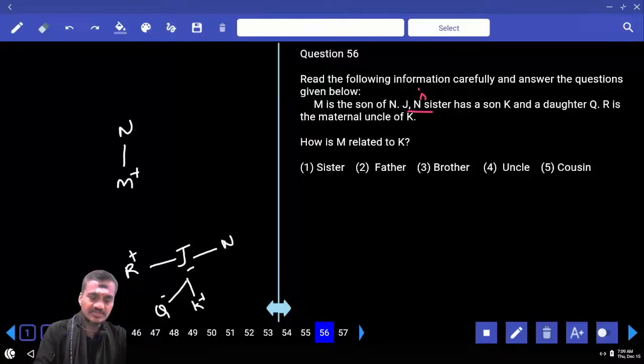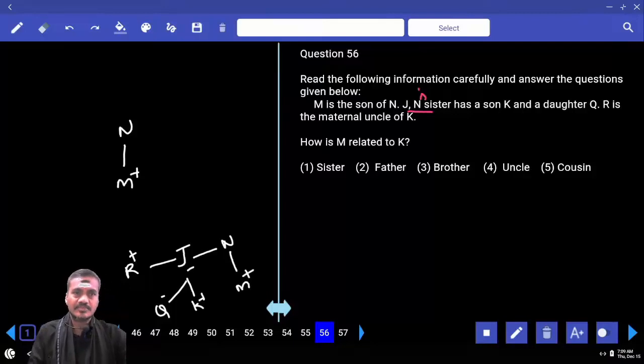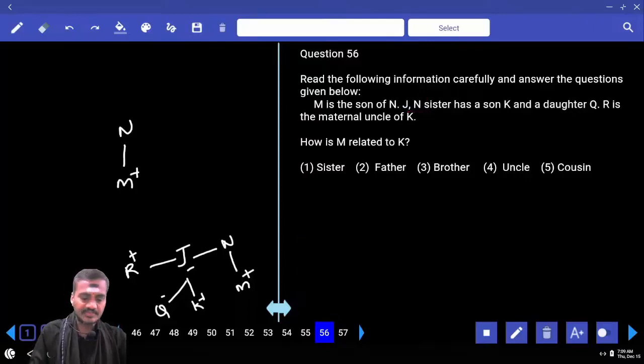Then whatever is the relation here, n is having a son M. In the information. Then according to this one, how is M related to K? Tell me what is your answer here? M related to K. M is the cousin of K. Choice 5, question number 56.